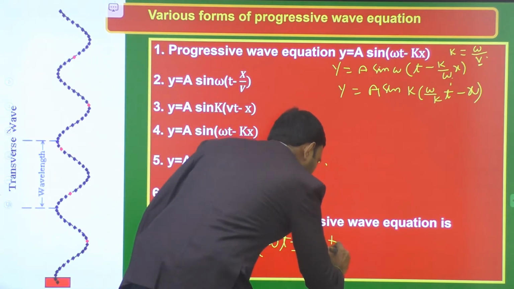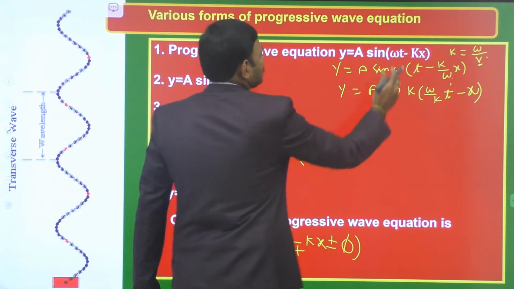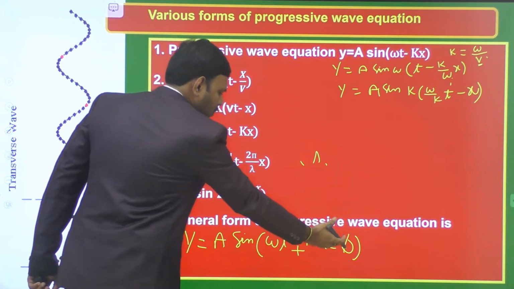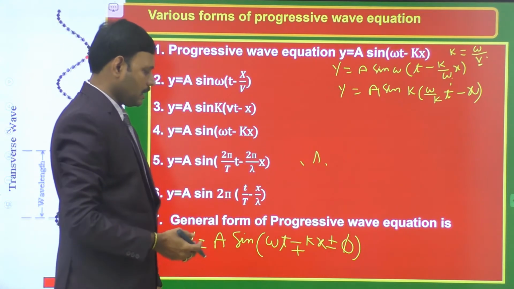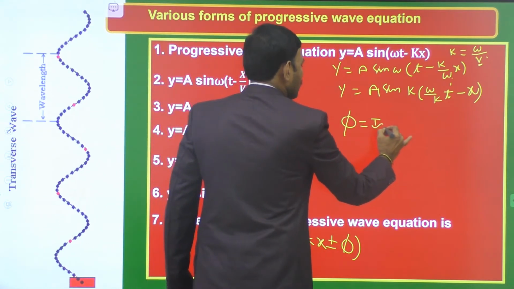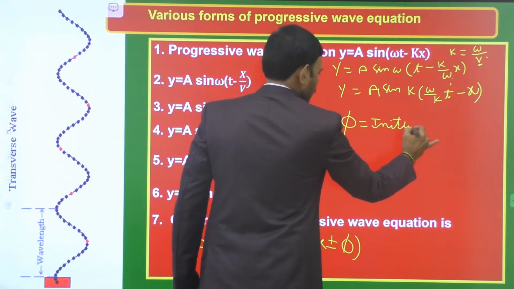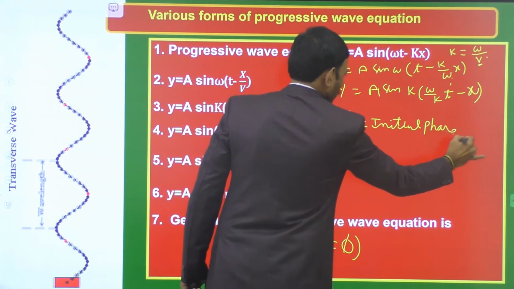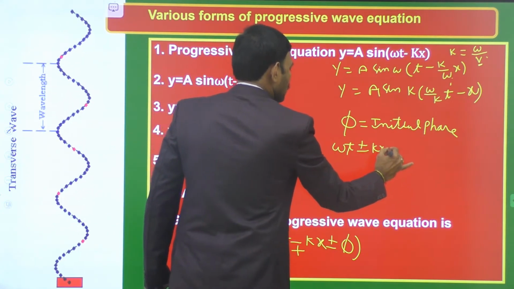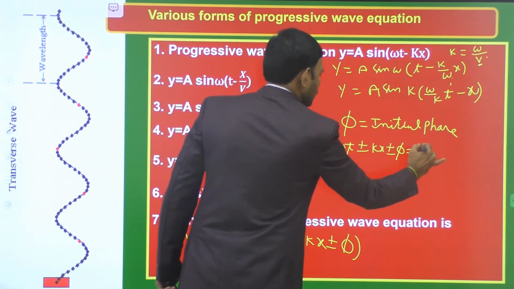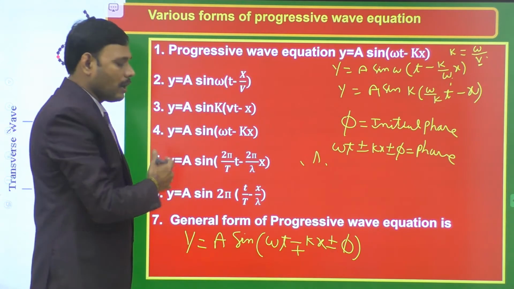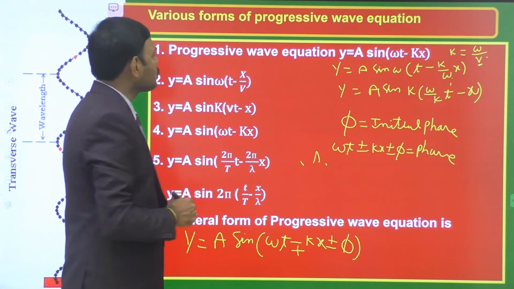Plus or minus phi. If initial phase is 0, then this is the equation. If a wave has an initial phase at 0 seconds, then we use plus or minus phi, where phi is the initial phase. Here, phi in this expression is known as the initial phase, the phase at 0 seconds. Whereas the total angle in the sine function, omega t plus or minus kx plus or minus phi, is considered to be the phase. This is phase. And these are the various forms of progressive wave equation, students.